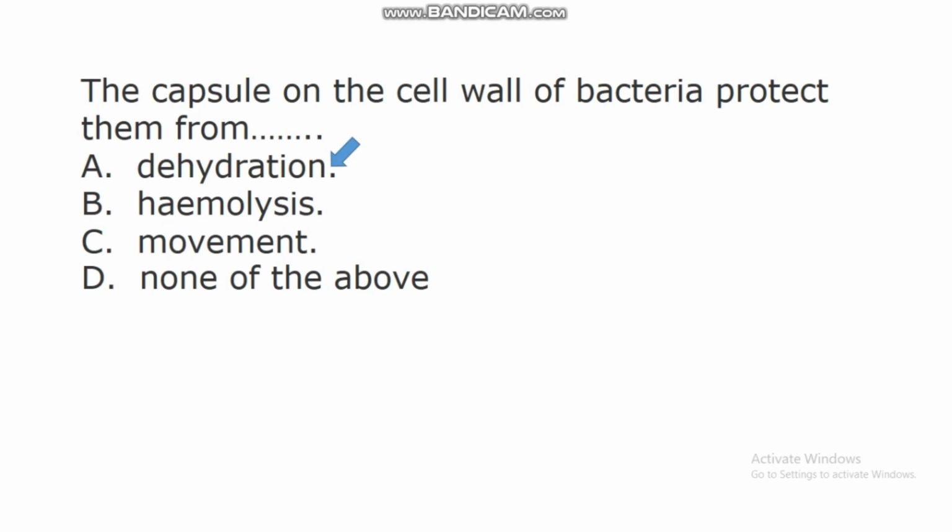And this capsule of bacteria also helps them to attach to their host successfully.